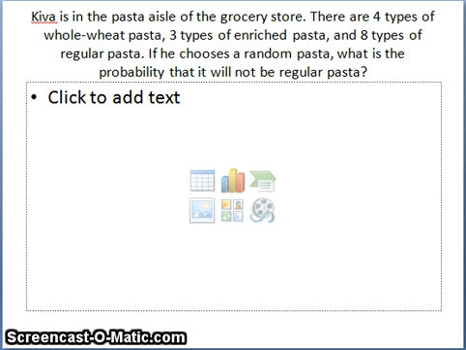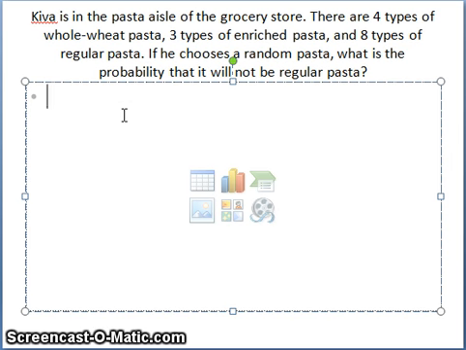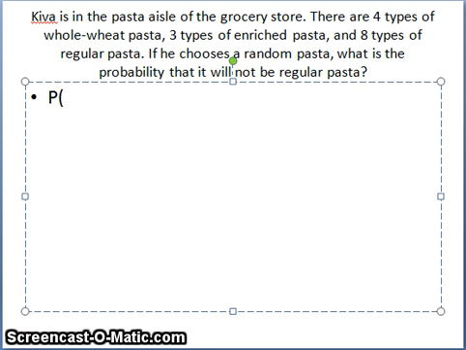So here's an example where that might be helpful. Kiva is in the pasta aisle of the grocery store. There are 4 types of whole wheat pasta, 3 types of enriched pasta, and 8 types of regular pasta. If he chooses a random pasta, what is the probability that it will not be regular pasta? So how might we use that complementary probability idea? We want to know the probability that it will not be regular pasta, but that means we could also figure that out by doing the probability that it will be regular pasta.